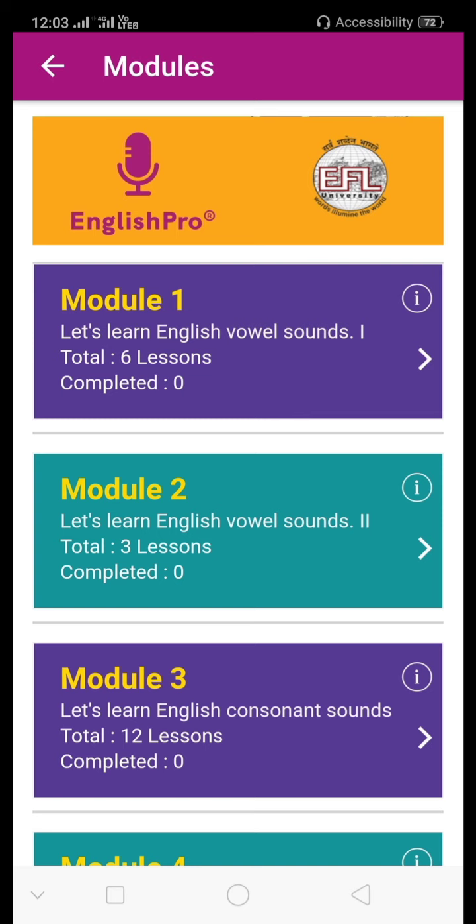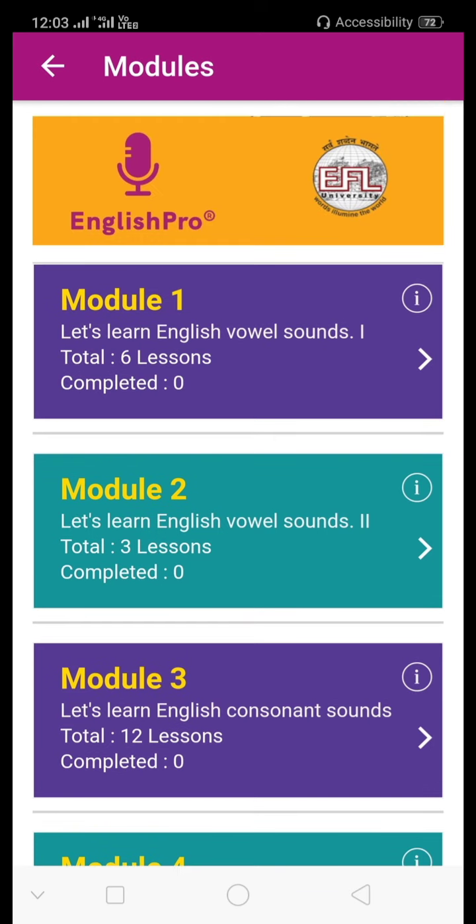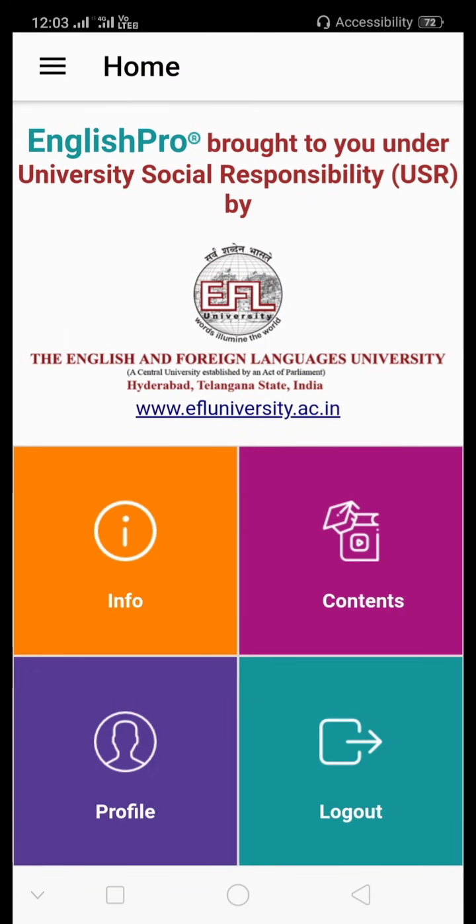Then in module 2, you will be learning more vowel sounds; 3 lessons will be available. In module 3, you will learn consonant sounds. And in module 4, you will practice a few English words. After learning all these modules, you will have successfully completed English pronunciation.